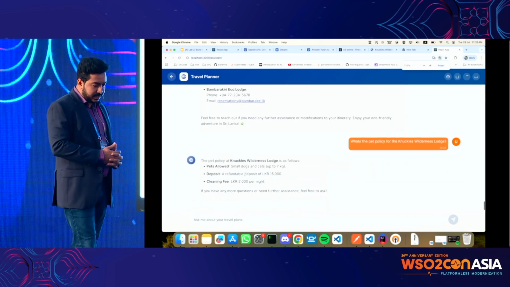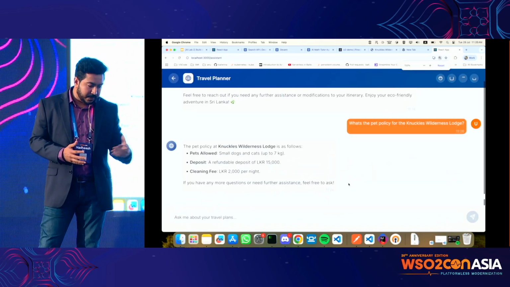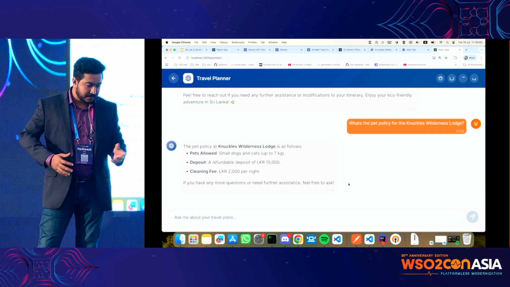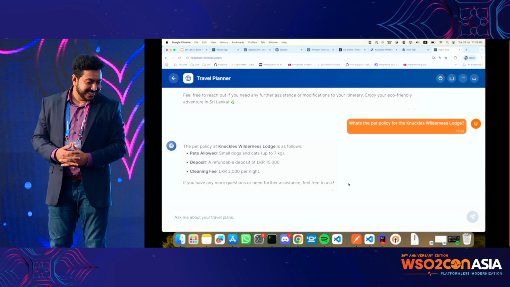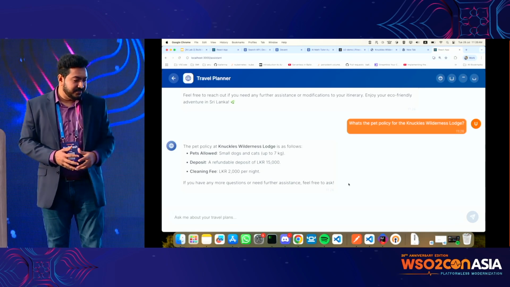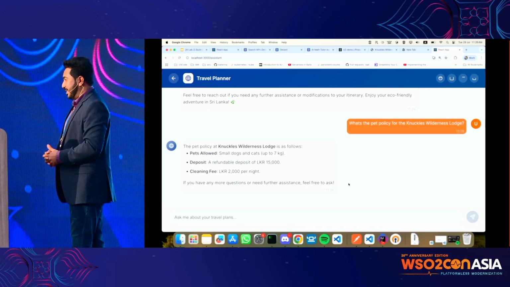Now it's giving us an answer saying Knuckles Wilderness Lodge allows pets, small dogs and cats up to 7 kilos. You have to weigh your dog before you go, and there's a cleaning fee. So they allow it, and we are good to go then.